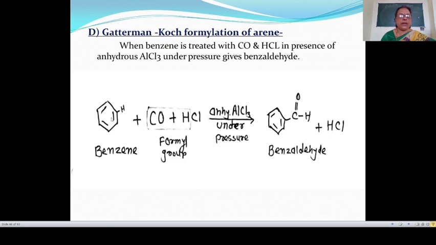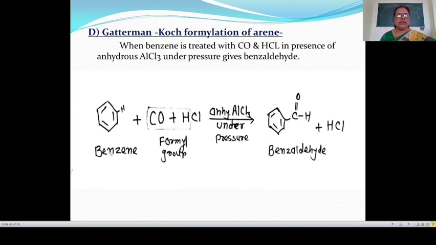Now let's see an example. In this case, this is benzene. Here the hydrogen atom of the benzene ring is replaced by formyl group or aldehyde group. Therefore, the name formylation. And Gattermann-Koch, this is the scientist name. Therefore, this reaction is known as Gattermann-Koch formylation of arene.